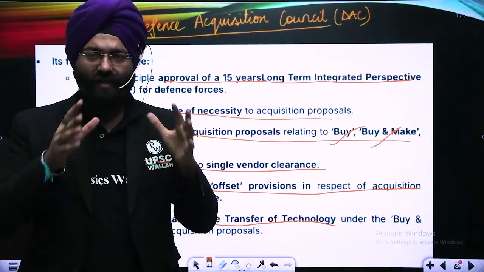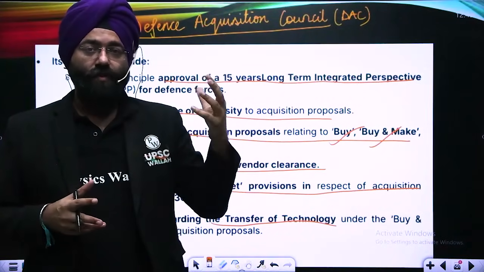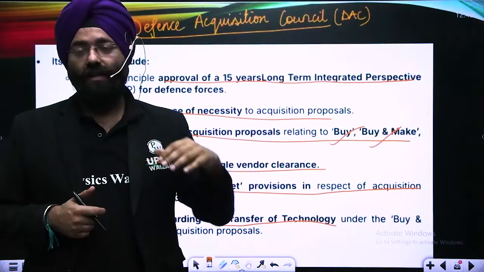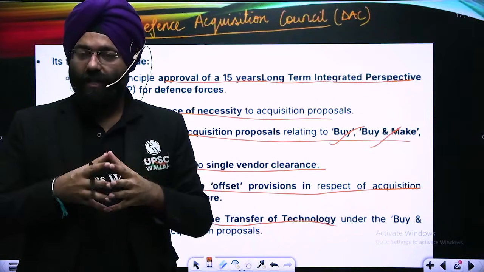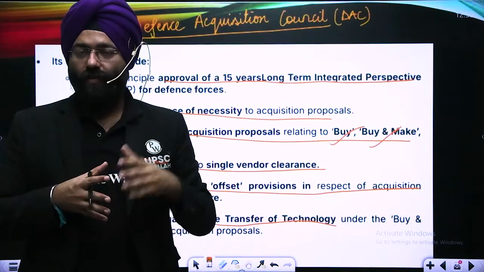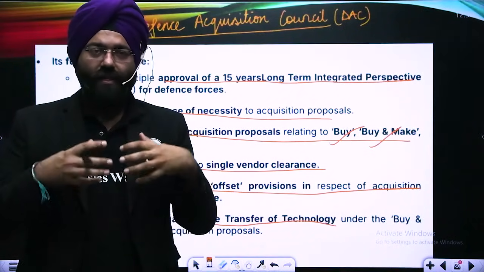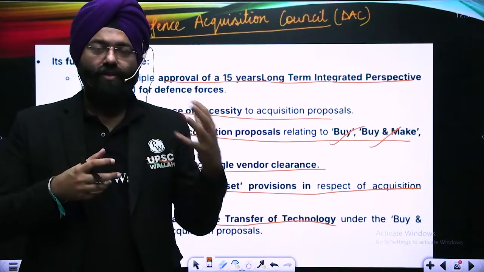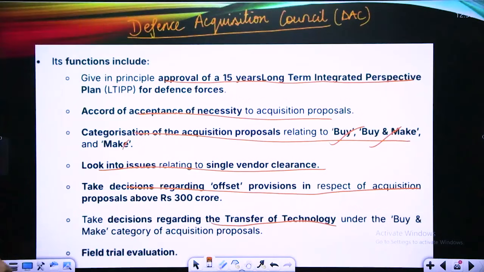All these things are worked on here, because when you're buying from other countries, if transfer of technology takes place from that country, that will be fruitful for the indigenous production of armaments and equipment also. So that is also being discussed, so that overall we are secure and the defense industry is also in positive hands. That is why all this is being done by the Defense Acquisition Council.